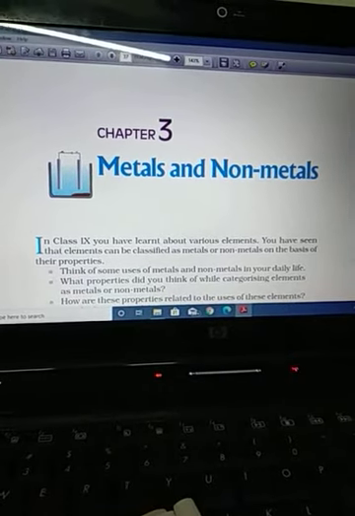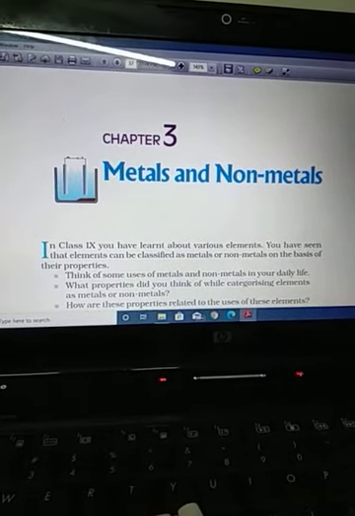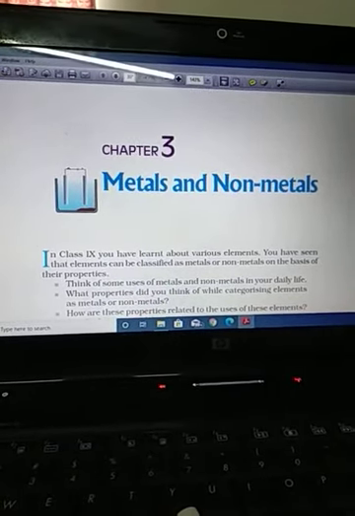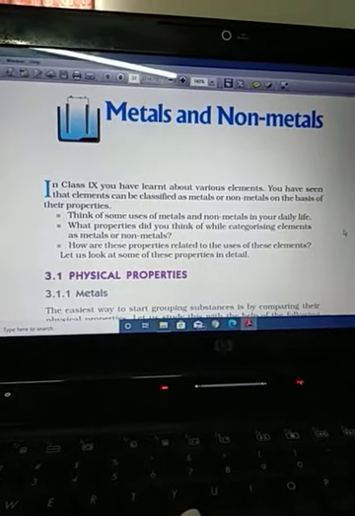As you already know, in class 8 you studied metals and non-metals. Metals have some different properties than non-metals. Here we study metals and non-metals one by one. First we go through the physical properties of metals.